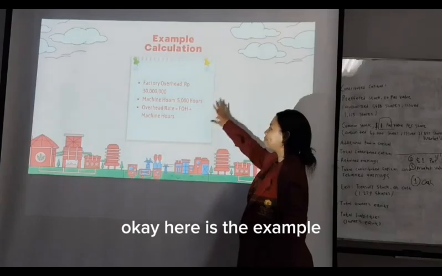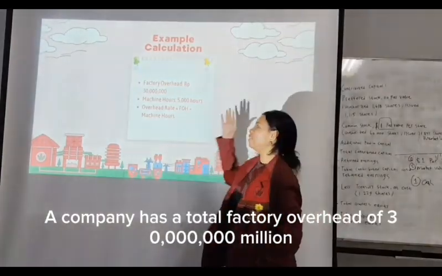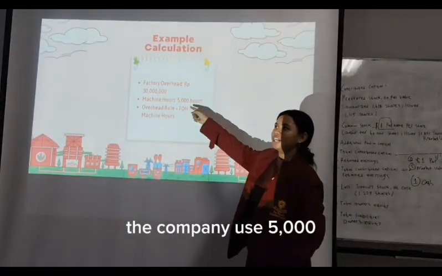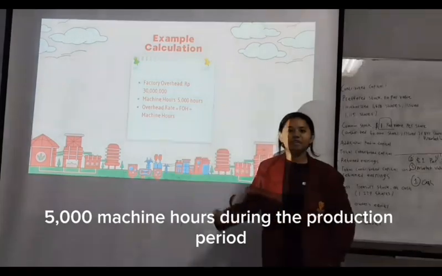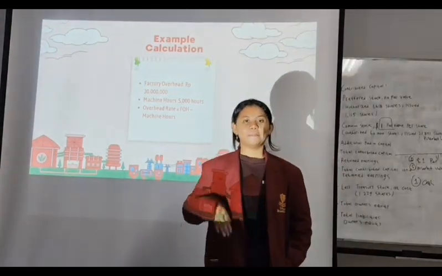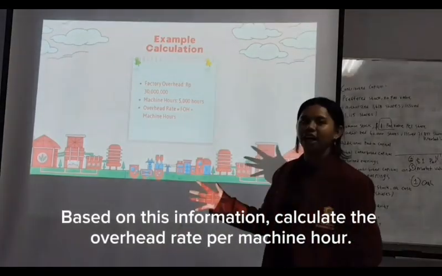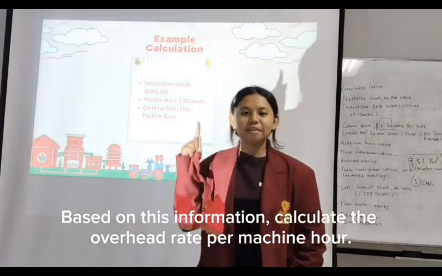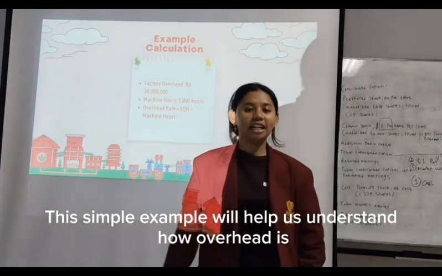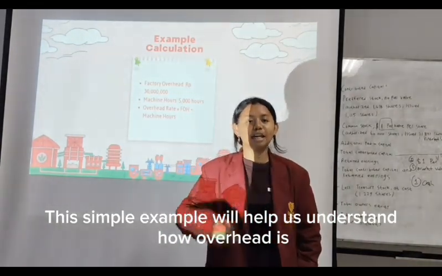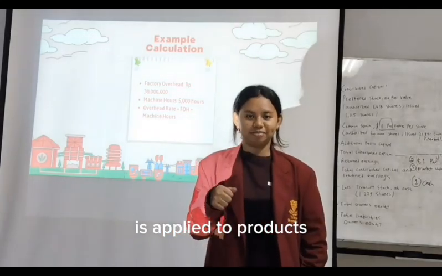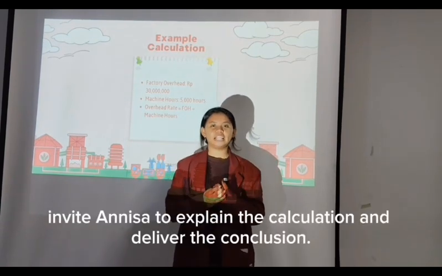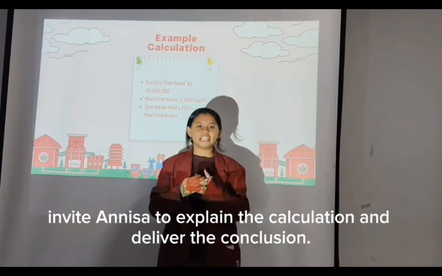Okay, here is the example. A company has a total factory overhead of 30 million. The company used 5,000 machine hours during the production period. Based on this information, calculate the overhead rate per machine hour. This simple example will help us understand how overhead is applied to products. If everything is clear, I will now invite Anissa to explain the calculation and deliver the conclusion.